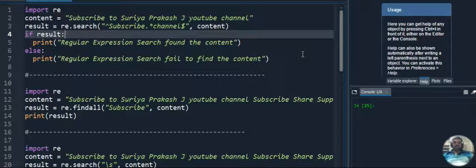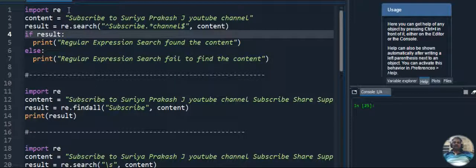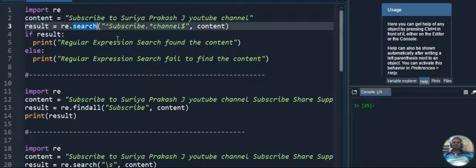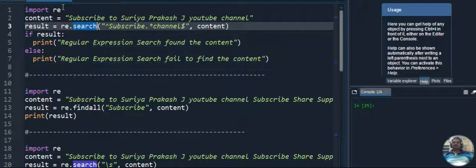Here we can start with import re. Import re is the regular expression package we are importing here. With this regular expression package, we can use the predefined method called search. Search is our predefined method, which we can use when we import the regular expression re.